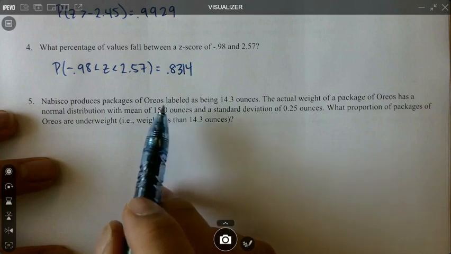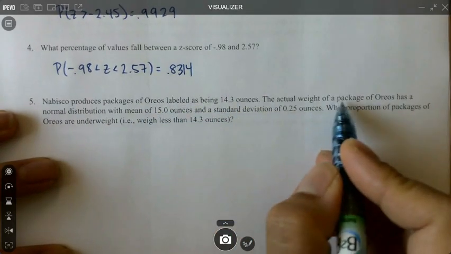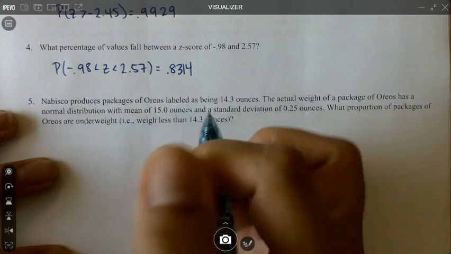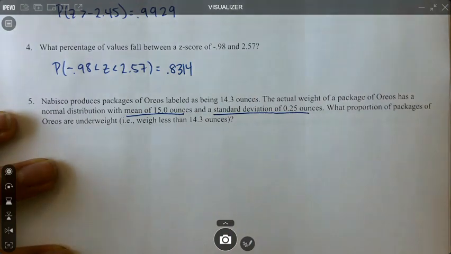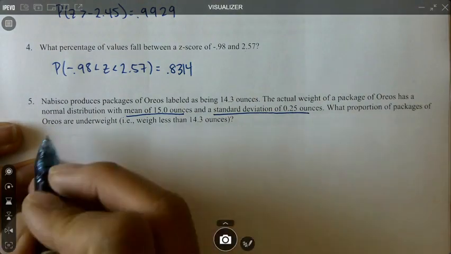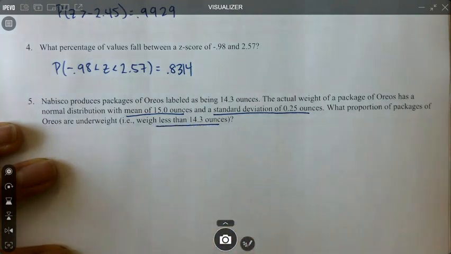All right, the next question says that we have Oreos labeled as being 14.3 ounces. However, the weight has a normal distribution with a mean of 15 ounces and a standard deviation of 0.25 ounces. We want to know what proportion of packages are underweight, meaning less than 14.3 ounces.